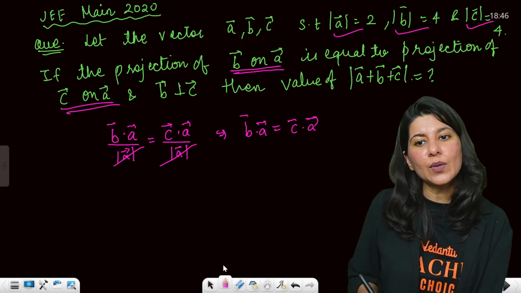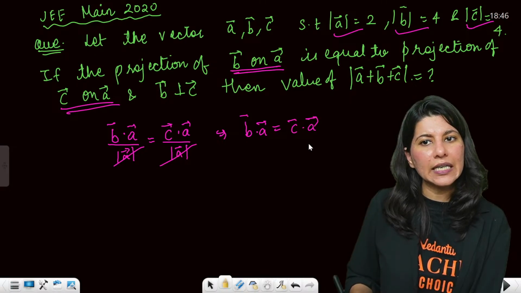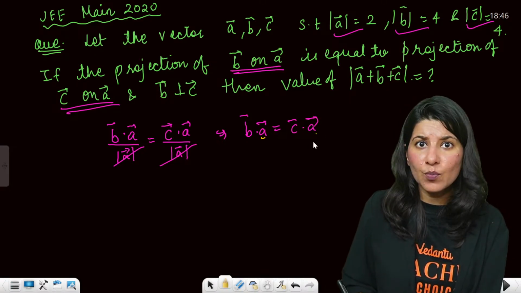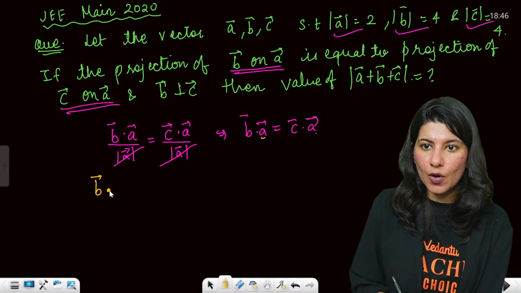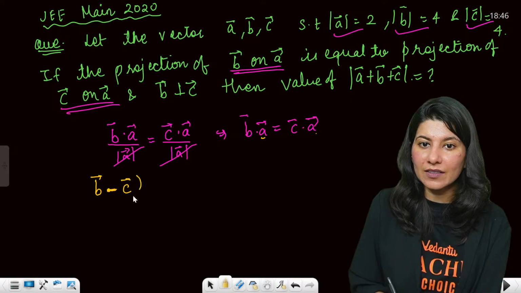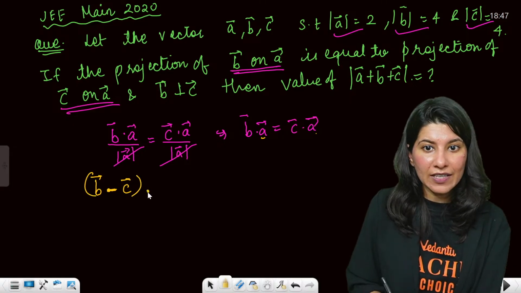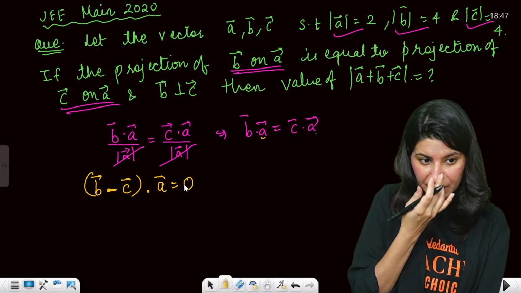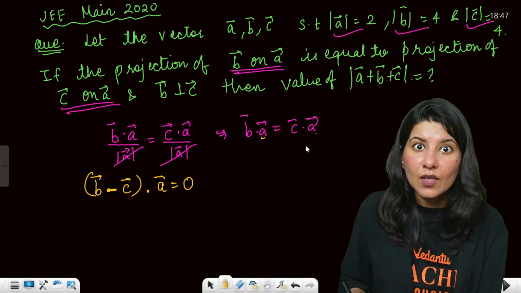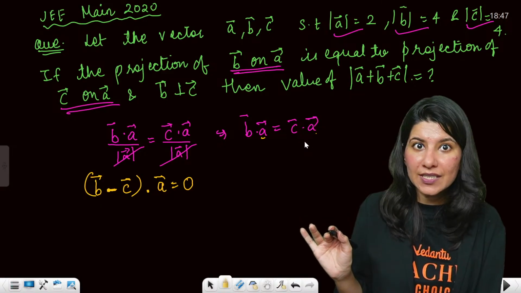Acha, okay. Now can I just do one thing? Because I can see A vector on both sides, can I just write B vector minus C vector, B minus C vector dot A vector is 0? Can I write it this way? Okay.